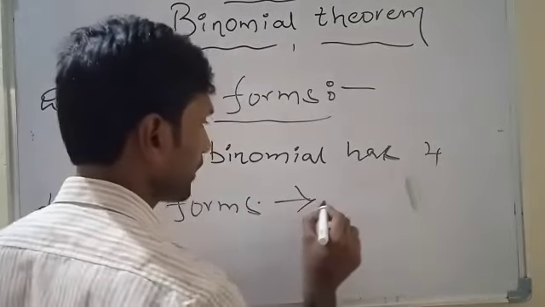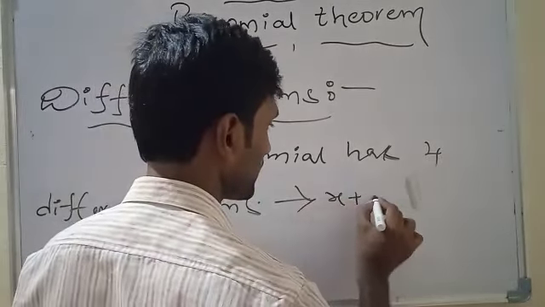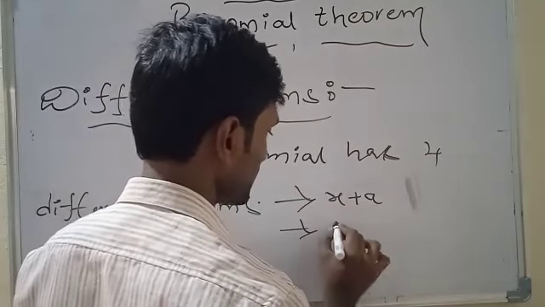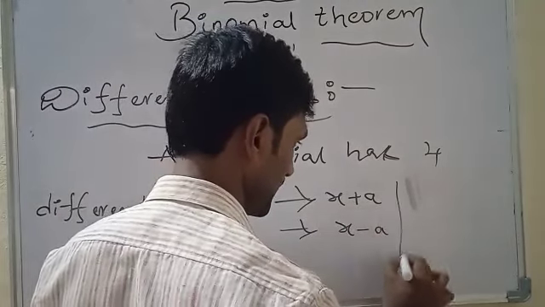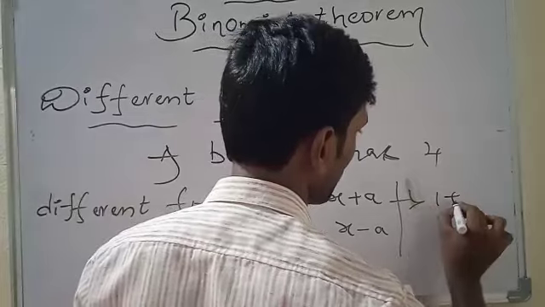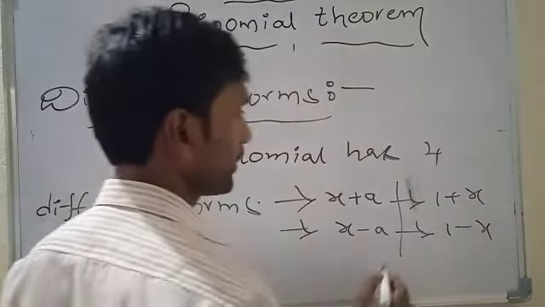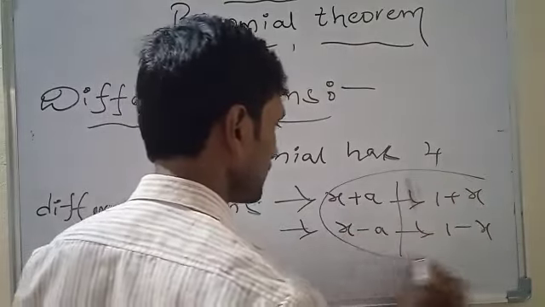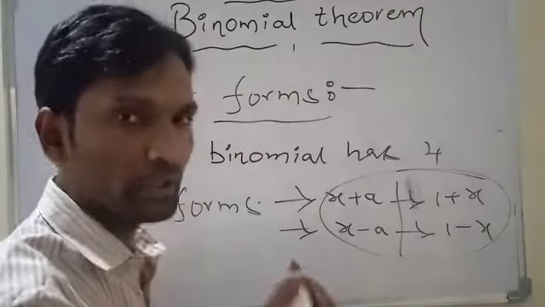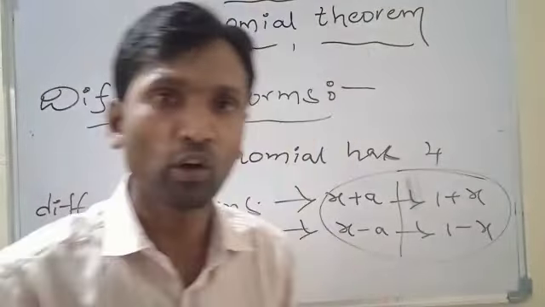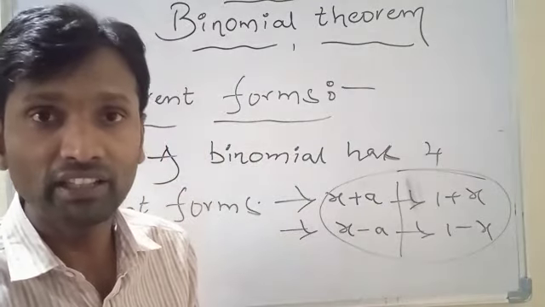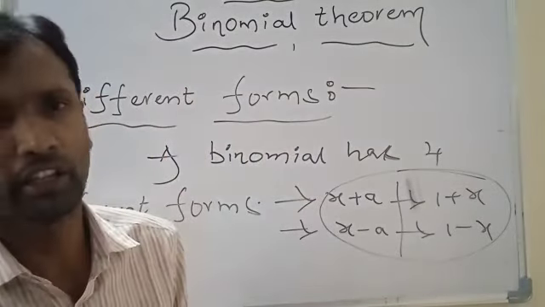The first form of a binomial is x plus a. The second form of a binomial is x minus a. The third form of a binomial is 1 plus x. And the fourth form of a binomial is 1 minus x. These are the most important forms of a binomial involved in this chapter binomial theorem.